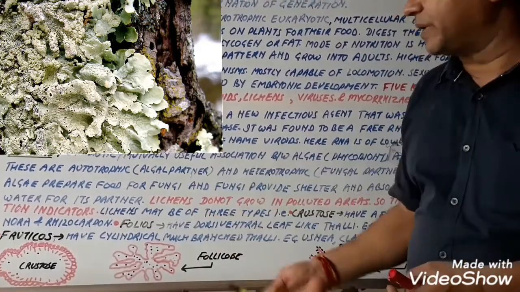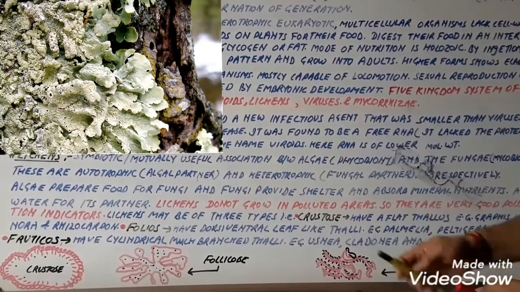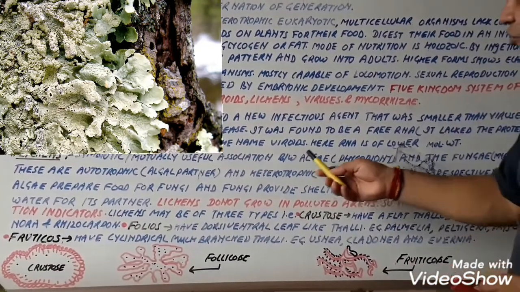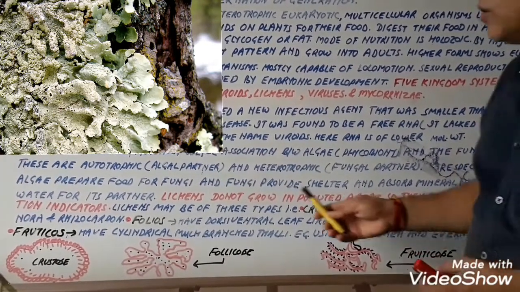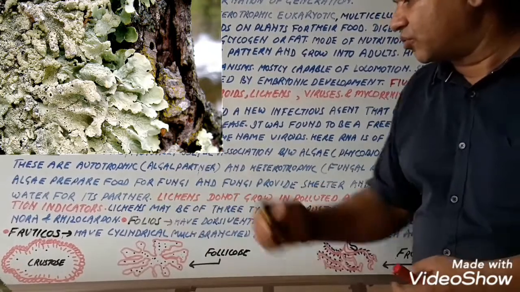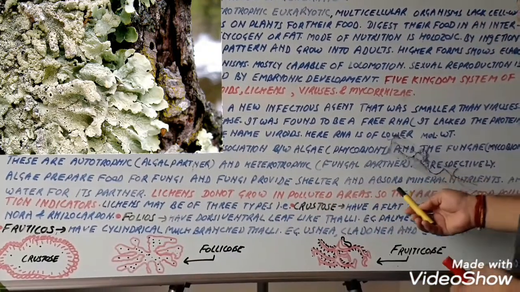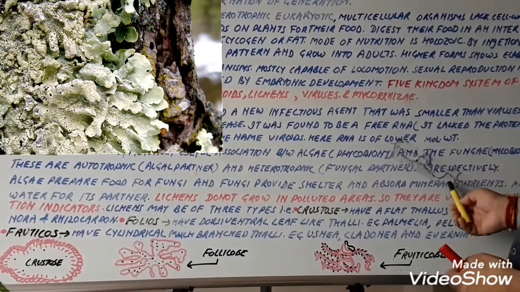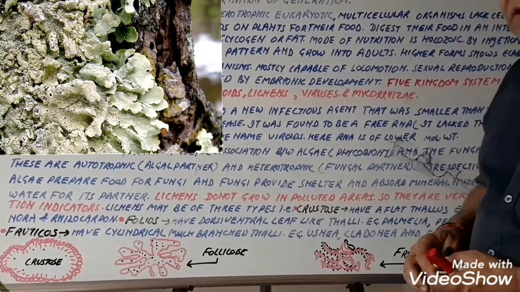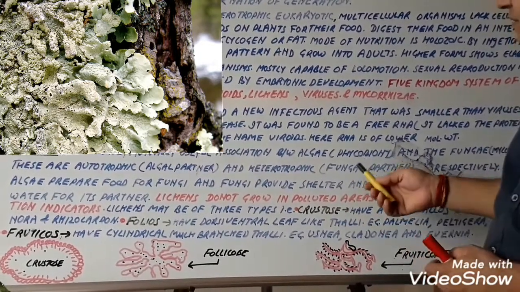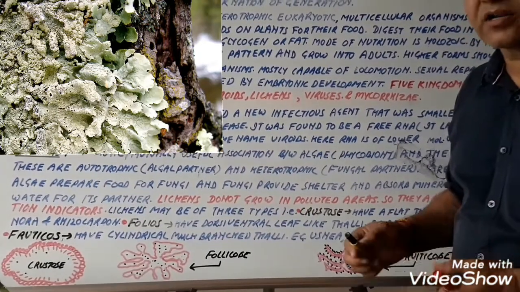These are autotrophic, as the algal partner is autotrophic, and heterotrophic also, as the fungal partner of this association is heterotrophic. Algae prepare food for fungi, and fungi provide shelter and absorb minerals and nutrients for algae. So both of these are fully dependent on each other. Hence this association is known as symbiotic association.